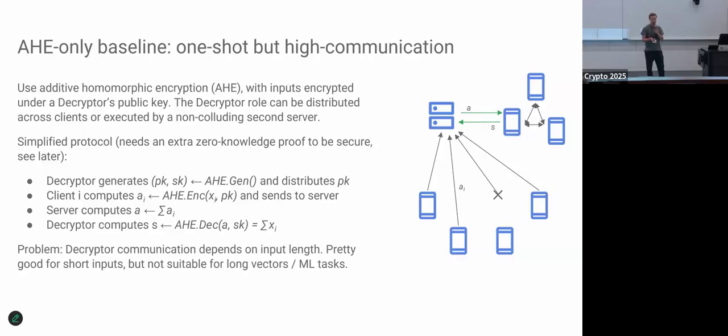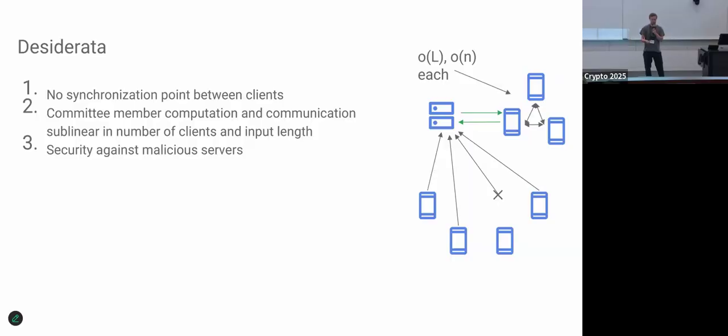So one idea you could have is why not just use homomorphic encryption? A natural baseline could be taking additive homomorphic encryption. The client, instead of masking, encrypts additively using this cryptosystem, and then the committee just performs the decryption once the server has aggregated all the client ciphertexts. The problem here is that if we have really long inputs within the federated learning use case, then this committee will do a lot of work. So we would like to avoid this high communication on the committee side.